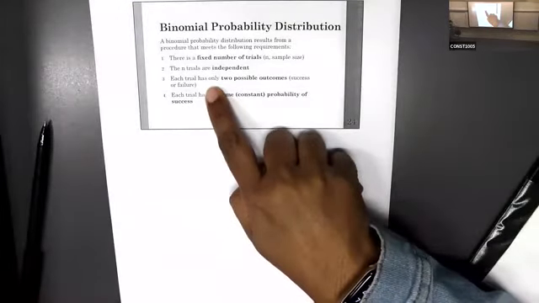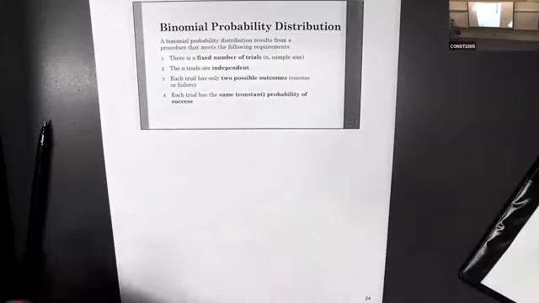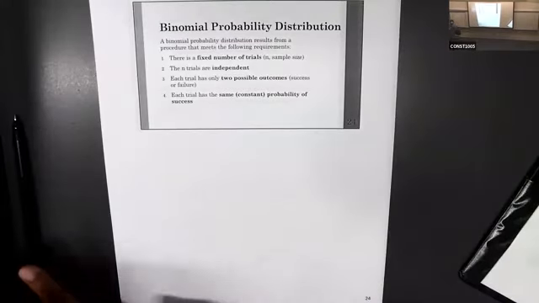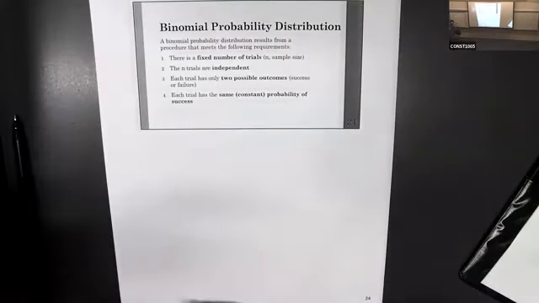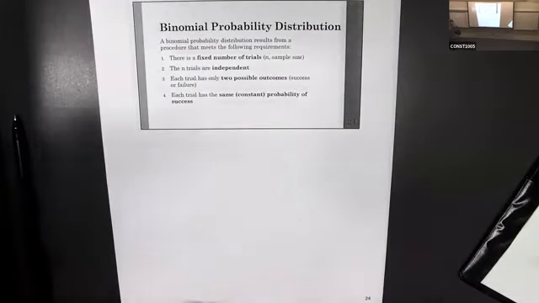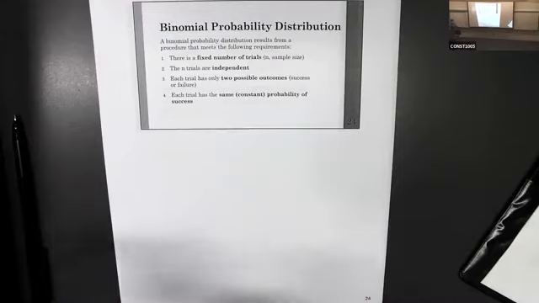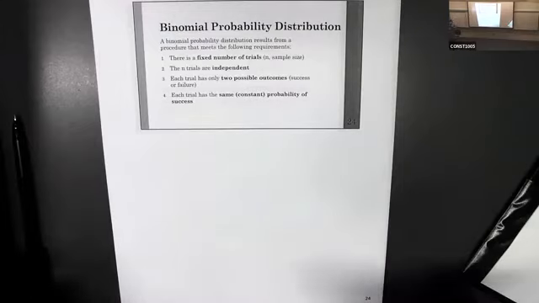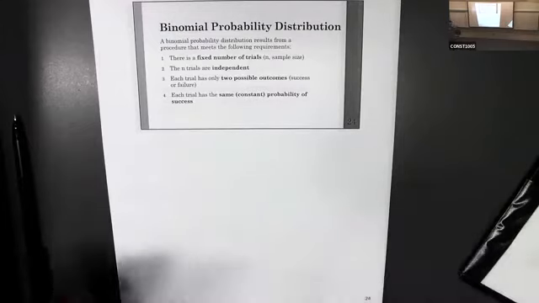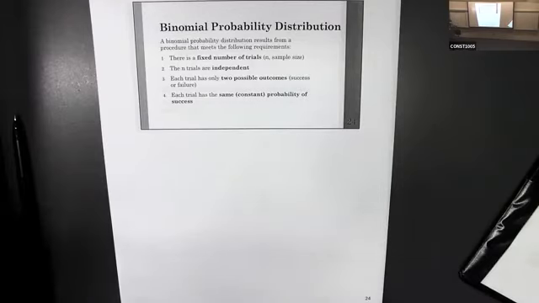The third one is that each trial should have two possible outcomes. If you toss a coin 10 times, the first time you toss your coin, you definitely have two possible outcomes, head or tail. So if it's a binomial distribution, definitely it should have two possible outcomes. Then we can toss a second time.